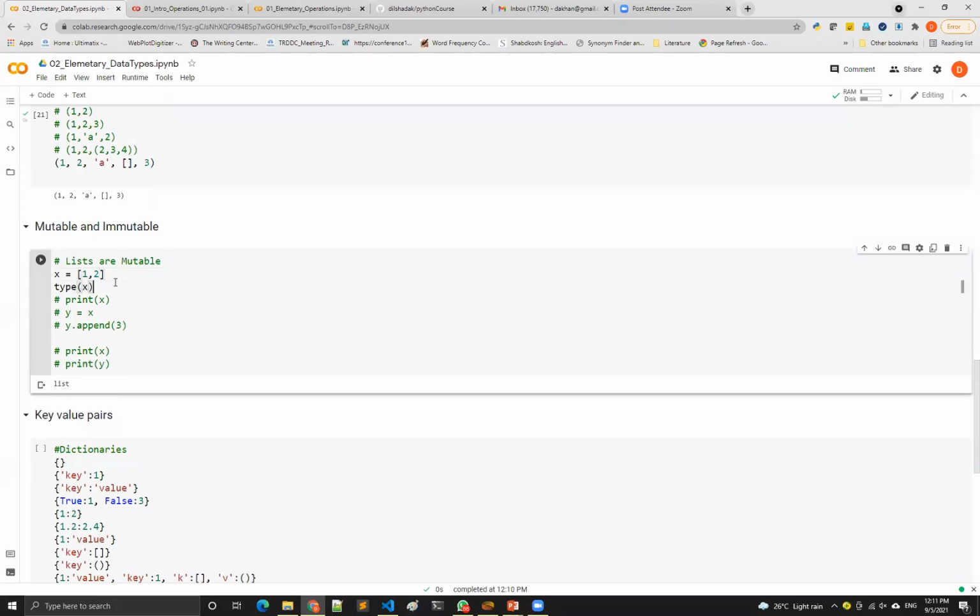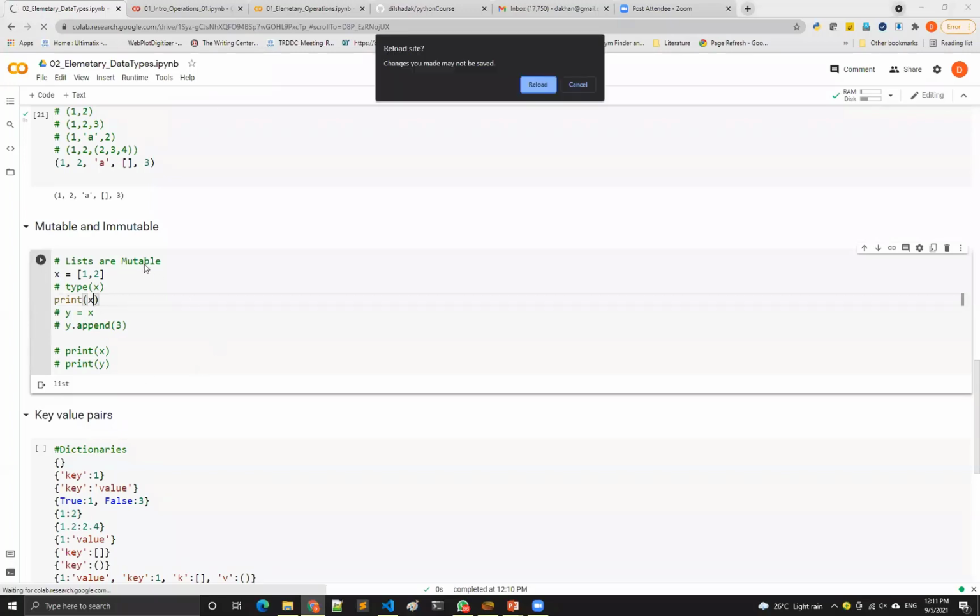Okay. So yes, this is two things as we have seen, like X equal to, so this is the name. So we assign this to the name, and then we put the equal sign. So this gives the type and the value to X. Okay, that we have seen. If you print the type, it will give the type, and if you print the value, it will give the value.